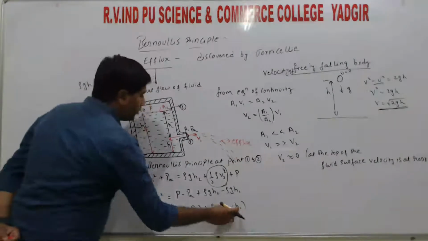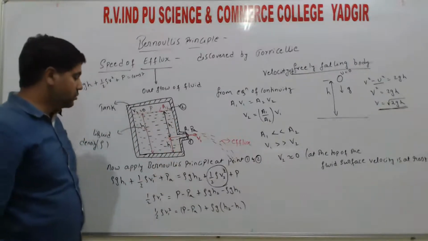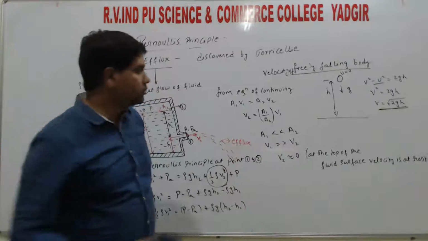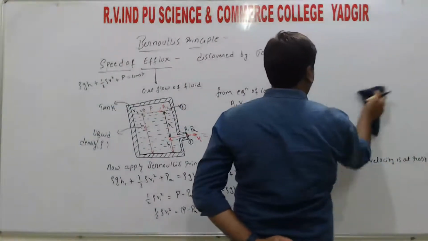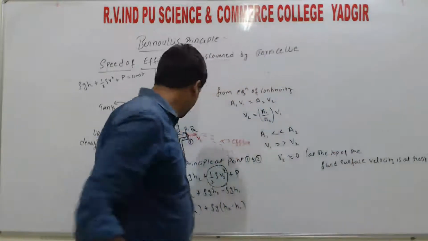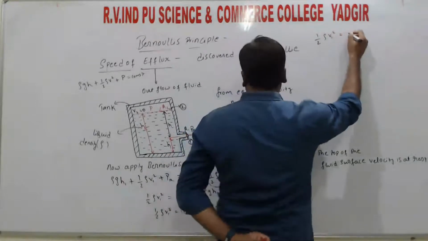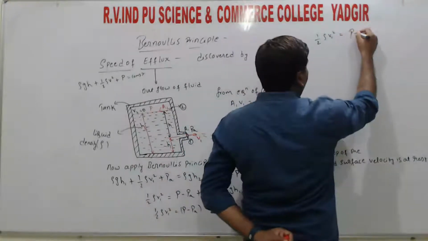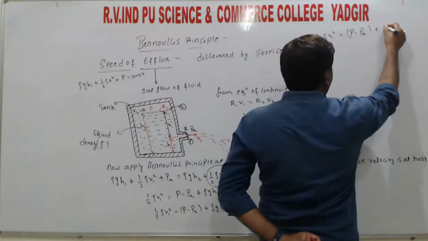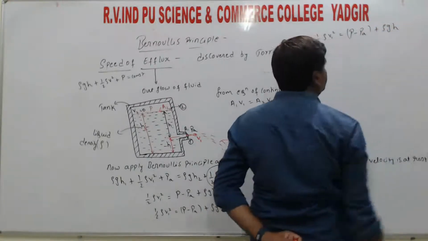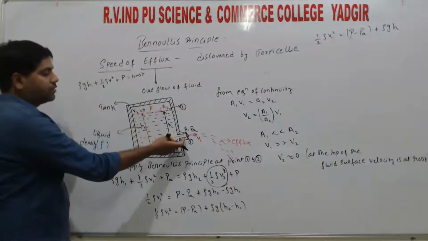So this value h2 minus h1 we can write as h, right? So half rho V1 square is equal to P minus Pa plus rho g h, where the pressure difference is P minus Pa.